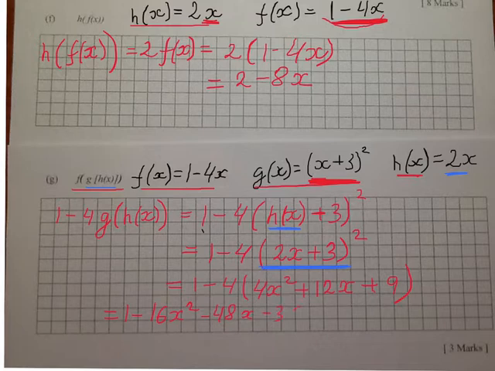minus 36. And just combining the common terms, simplifying, I will get minus 16x squared minus 48x minus 35.